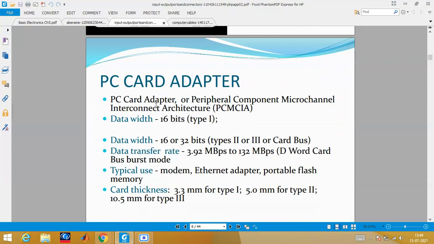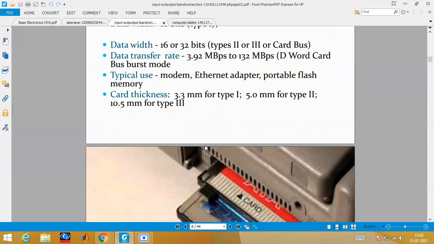Then we will have the PC card adapter. You all know because you are using computers. I should not tell you the full form of everything, it is known to you. Anyhow, I am going to share these PPTs with you. This is known as Personal Computer Memory Card International Association, PCMCIA. There are different types. Suppose we are using type 1, we can transmit only 16 bits per second. With type 2, 16 or 32 bits, CardBus, everything you might be aware of.